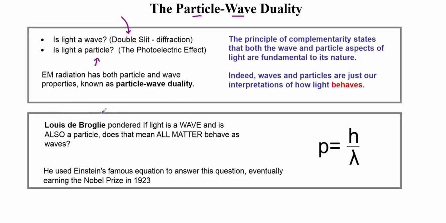He will take it to the next level, and he's going to say that yes, it's true. Light is both particles and waves, and guess what? All matter will behave like waves. And what do you think, he's just randomly coming up with this? No. You know why he's able to come up with this thought? Well, we're going to put a pause on that thought until the next slide. But ultimately, he's right. All matter will behave like a wave.